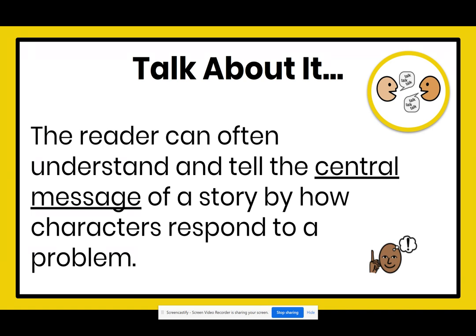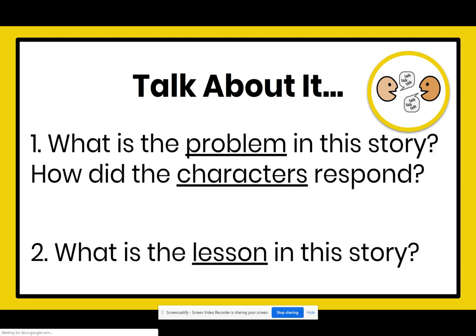Now that you've thought about it, let's get ready to talk about it. The reader can often understand and tell the central message of a story by how characters respond to a problem. So now talk about this with a family member or friend. What is the problem in the story, and how did the characters respond? And then from that, think about what is the lesson in this story?